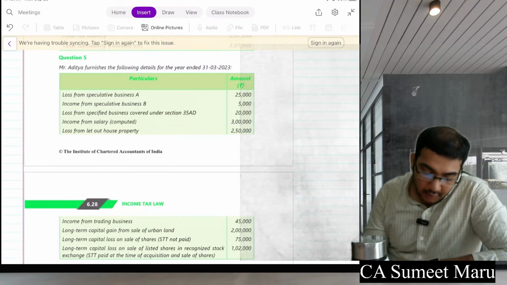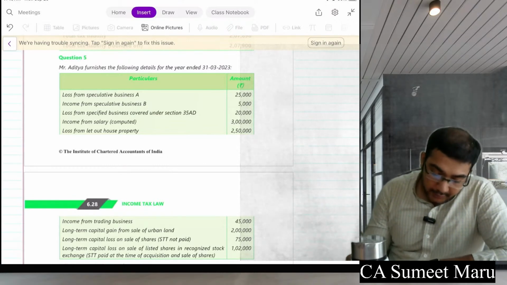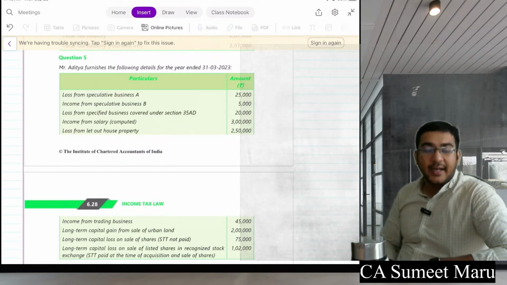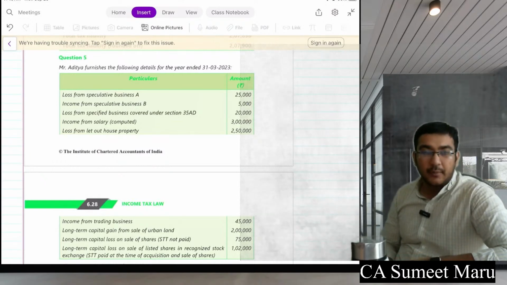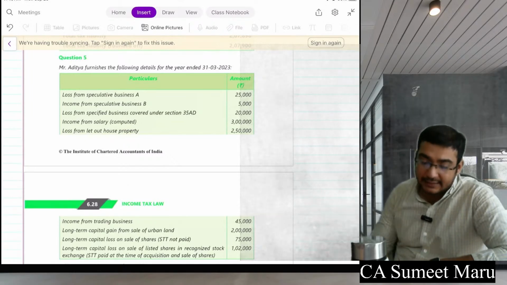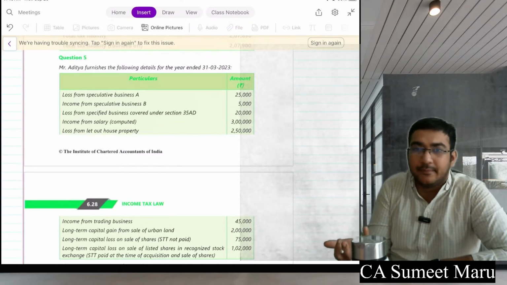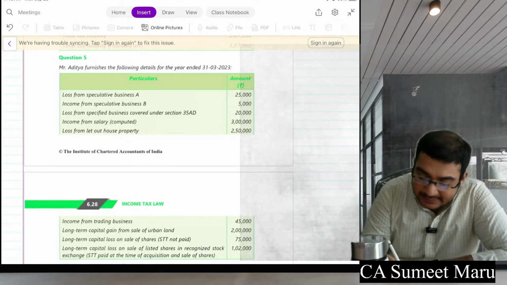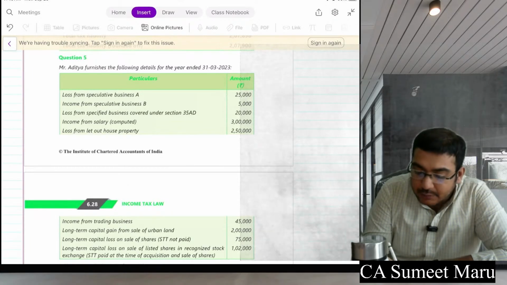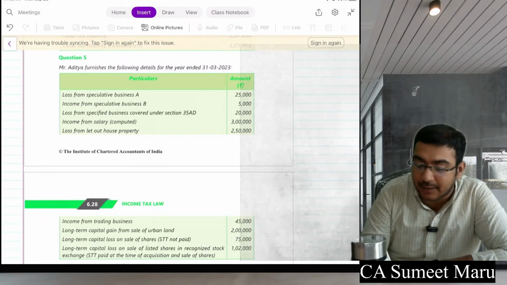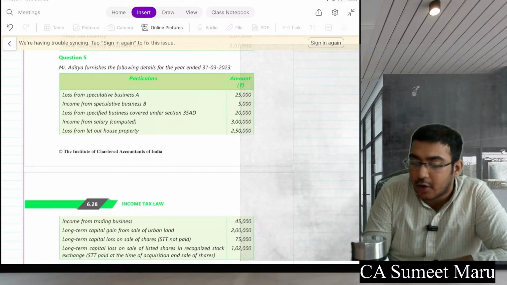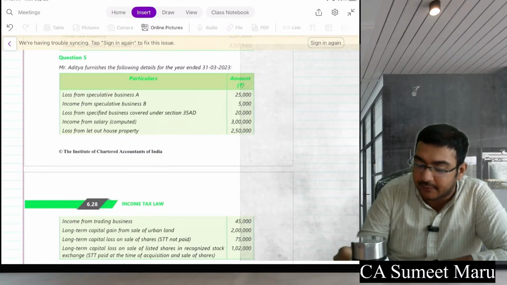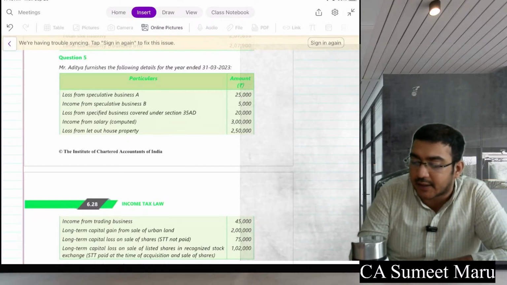Further, income from house property. All other losses are of business, right? And short term, long term capital loss cannot be set off against salary because long term loss requires only long term gains. So here, house property loss, can it be set off against salary? Absolutely yes. So minus house property loss, which is 2,50,000, but maximum it can be set off how much? 2 lakhs only. So 50,000 would be carried forward and 1 lakh would be outside.